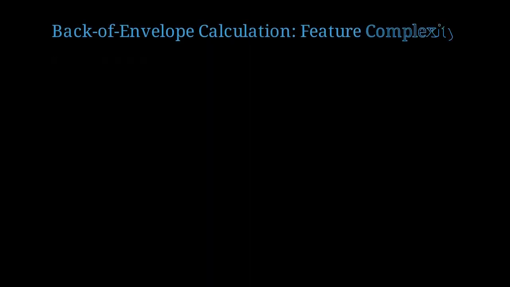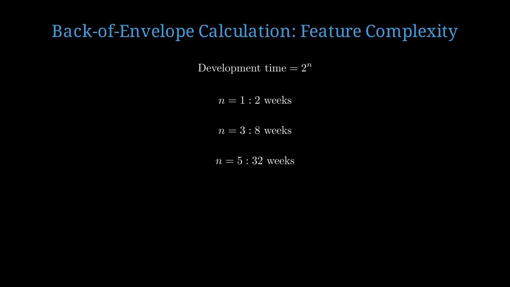Let's do a back-of-envelope calculation. How complex should our feature be? Development time grows exponentially with feature count. If n is the number of features, time is approximately 2 to the power of n weeks. For one feature, 2 weeks. This is our target for MVP. For 3 features, 8 weeks. 4 times longer. We've now increased our risk by 4x before getting user feedback. For 5 features, 32 weeks. This is 7 months. By this time, market conditions may have shifted entirely. This is why focus matters scientifically.